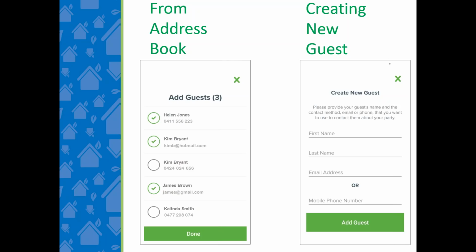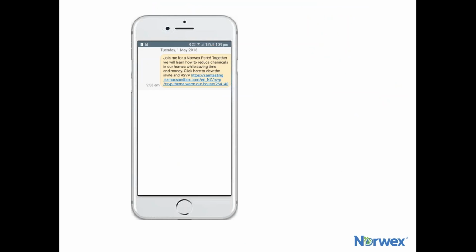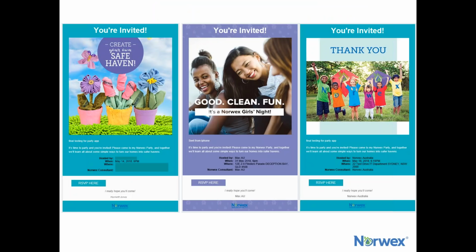So an SMS can be sent, or you can email your guests beautiful invitations where they can RSVP straight from the invite. The SMS has a link to these invitations. Of course, the invitation itself is not included in the SMS, but the link is, and this is what they see when they open up that link. Whereas when it's an email invitation, this is what they see in the email. So please refer to the separate tutorial on how to invite guests to your party via the Norwex app for detailed instructions on how to invite your guests.